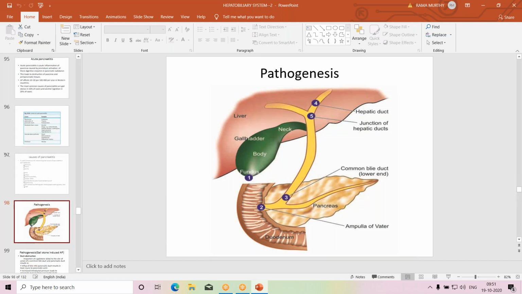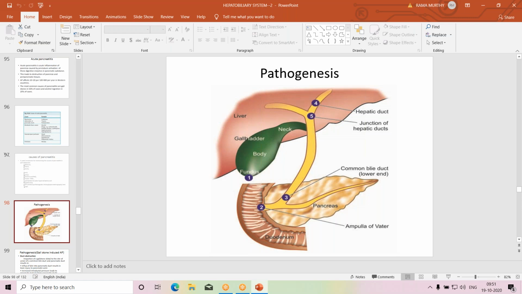So if there is, for example, a gallstone in the ampulla of Vater, that is number 2, then what happens? The bile, which is alkaline, which is irritating, will enter into the pancreatic duct, and there the proenzymes become activated.